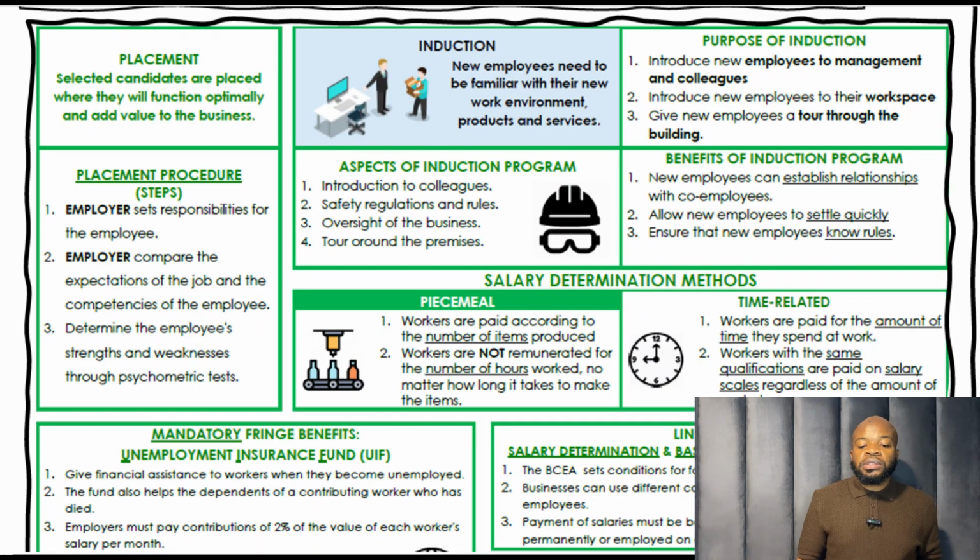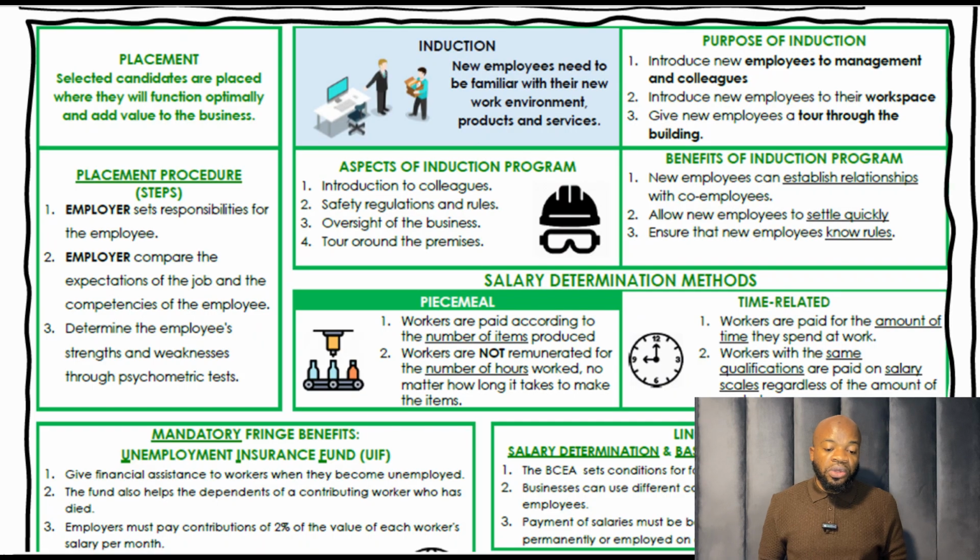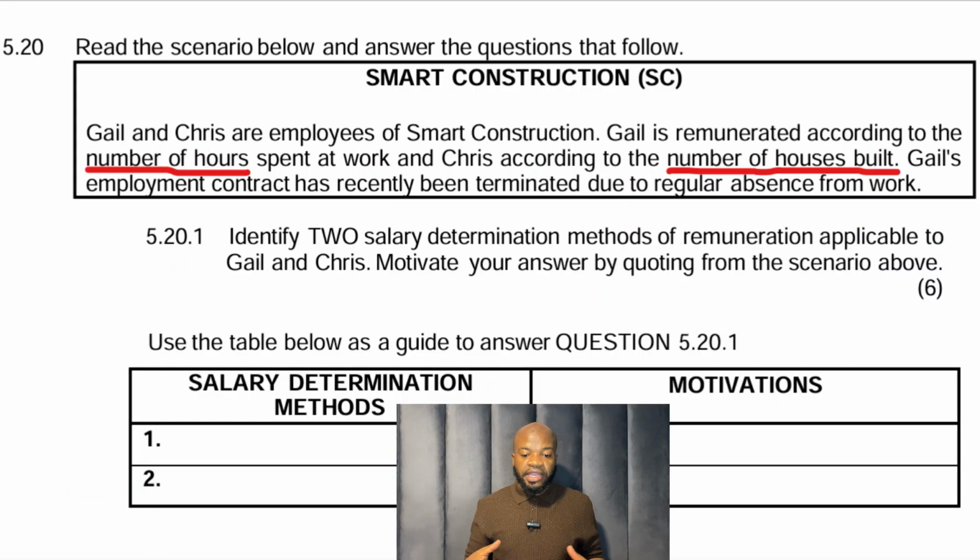We've got the piecemeal determination method, which means a worker is paid according to the number of items that they've produced, whereas with time related, a worker is paid according to the amount of time that they spend at work. Just like I mentioned, we're going to look at the salary determination methods in action now.